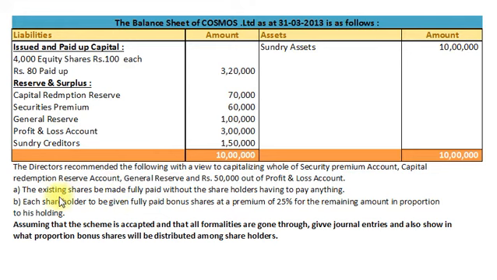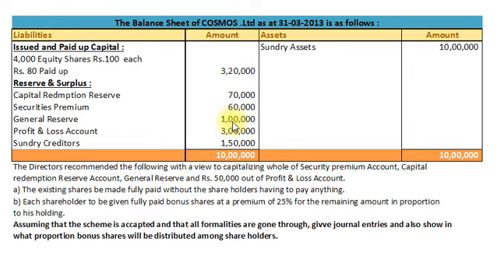How will the bonus be given? To make partly paid up shares fully paid up. Already we have seen, to make our partly paid up equity shares fully paid up, the company needs to give bonus of rupees 80,000, that is 4,000 equity shares multiplied by 20. Okay, and these 80,000 will be provided out of free reserve, and that is general reserve.